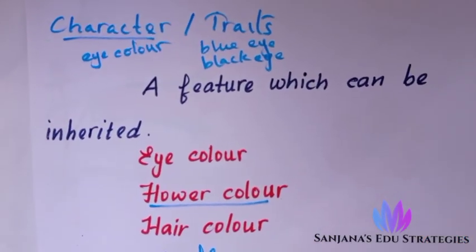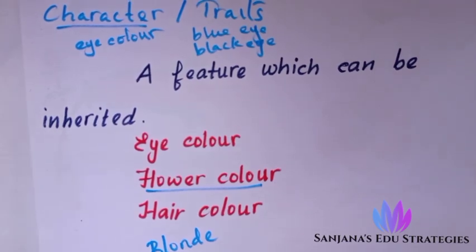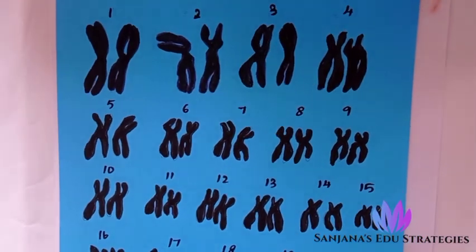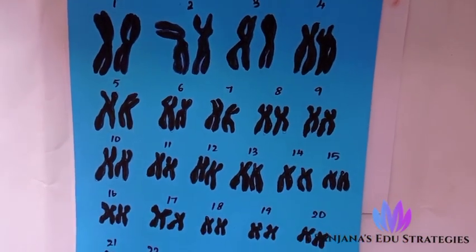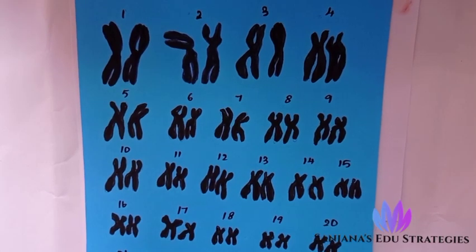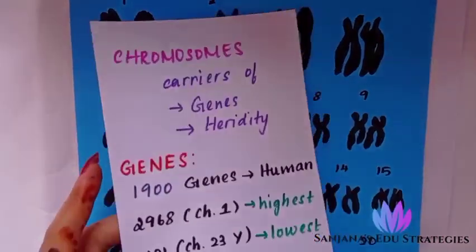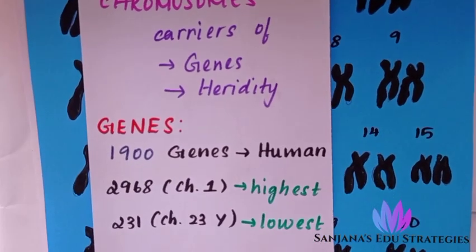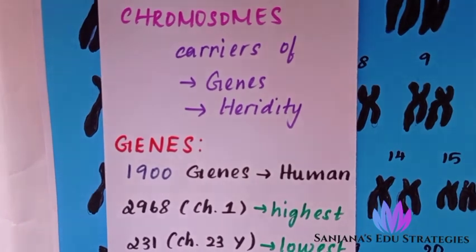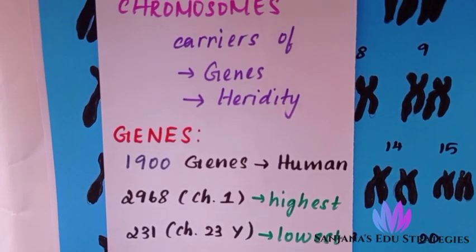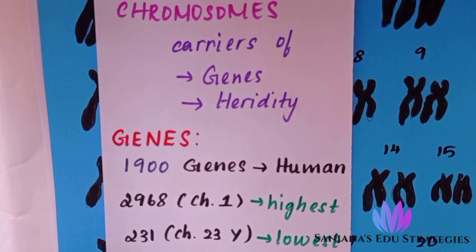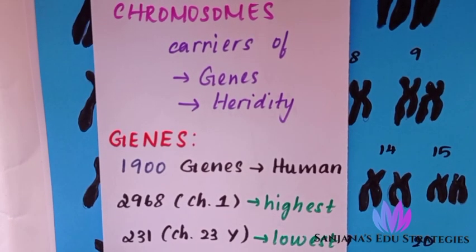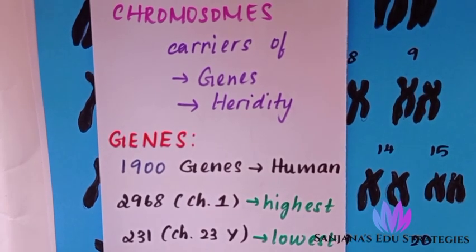Next we'll be seeing about chromosomes. To learn about chromosomes, first of all you should understand the different types of chromosomes. Chromosomes are said to be the carriers of heredity, and also the carriers of genes. Do you know what a gene is? I already taught you in the chromosomes chapter thoroughly. A gene is a group of DNA strands together.